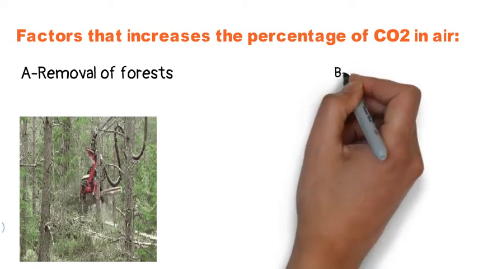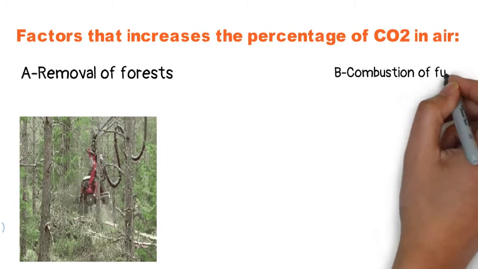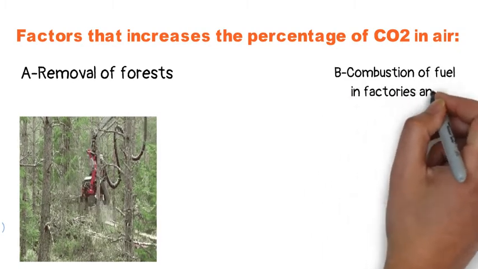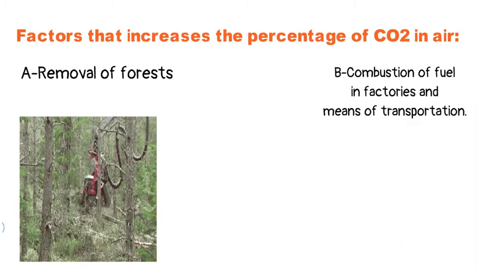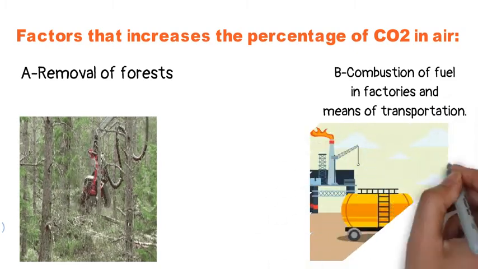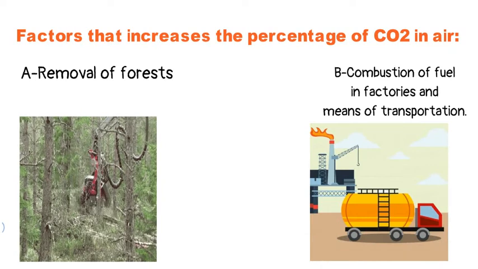The second factor is the burning or combustion of fuel in factories and means of transport in massive amounts. By burning or combusting fuel in a massive amount, we increase the percentage of carbon dioxide gas.